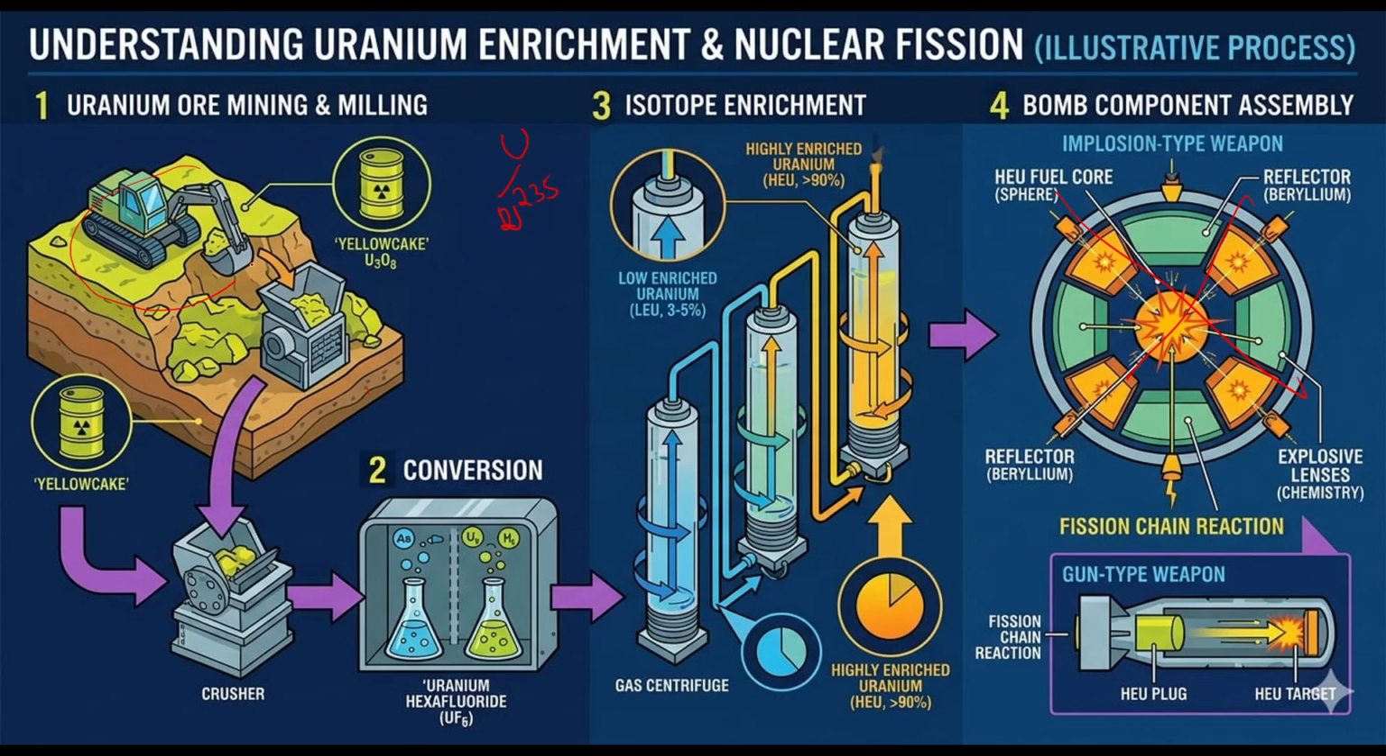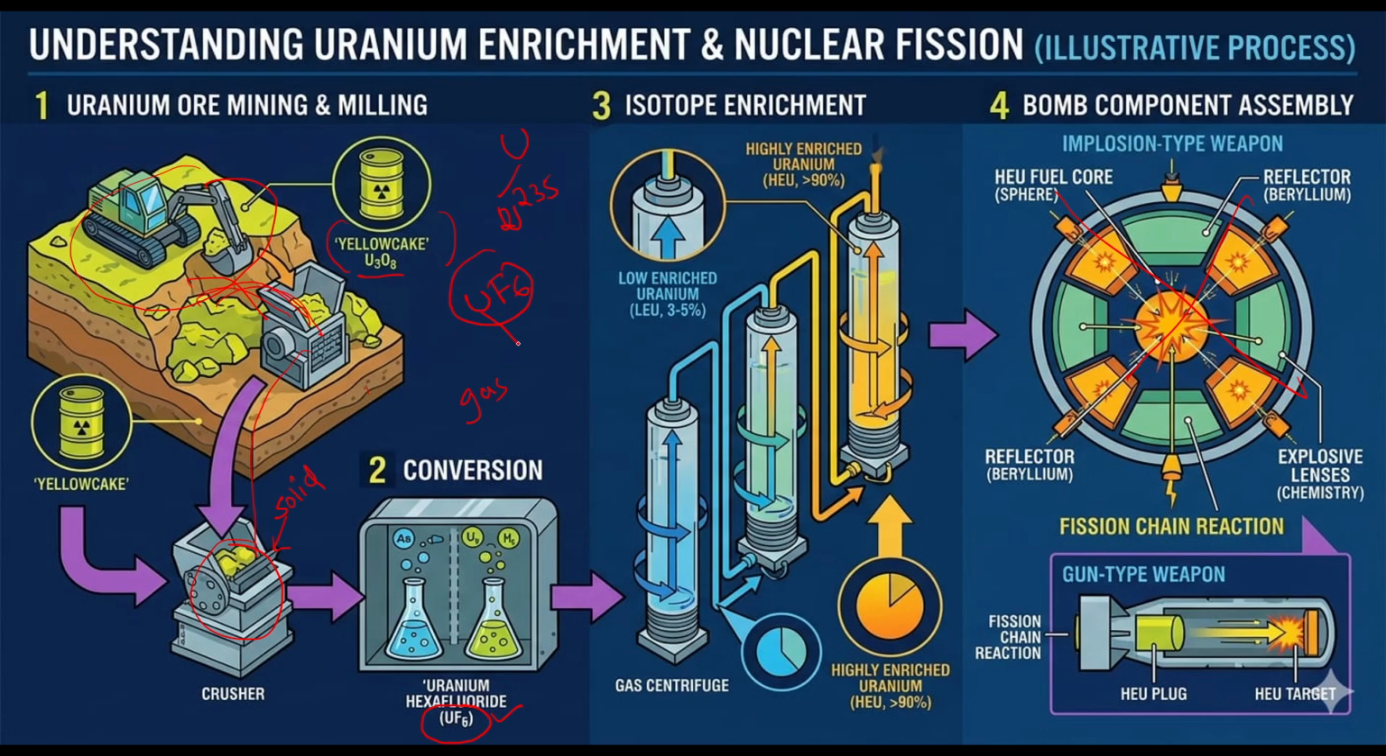From the ore, uranium will be collected like this. Uranium ores will be collected and entered into a crusher, and they will make it a finely powdered ore. The ore of uranium is this one, U3O8, uranium oxide, the yellow cake. They will extract yellow cake from mining and make it a fine powder using a crusher. They will convert this solid uranium oxide into the gaseous state. How will they convert it into the gaseous state? By reacting with fluorine. When it reacts with fluorine, it will be converted to uranium hexafluoride, meaning they will prepare uranium hexafluoride.